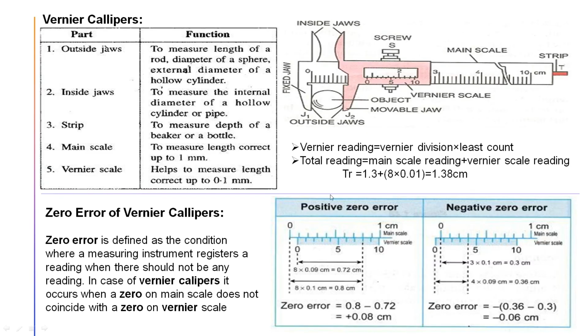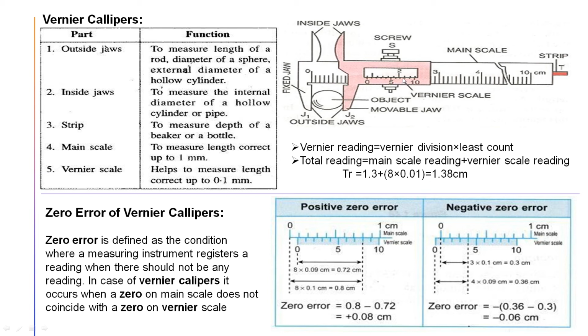If I am talking about the vernier scale reading, for the vernier reading what do we have to take? Now we have to see from 0 to 10 which line is exactly aligned with any of the main scale readings. This 0 to 10, 10 lines are there. Which line is exactly aligned with the main scale?